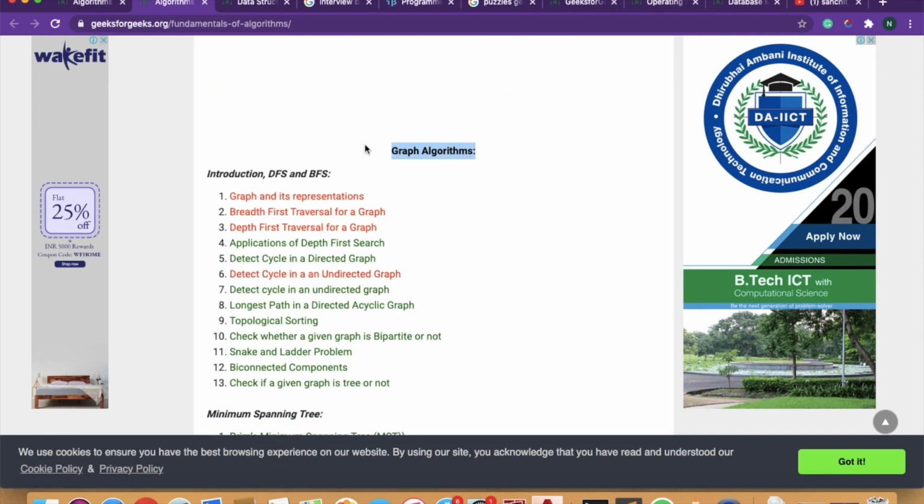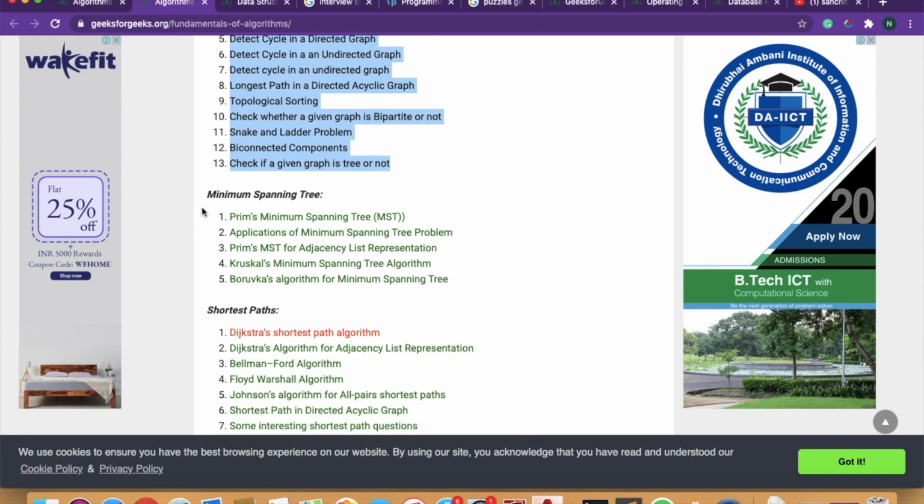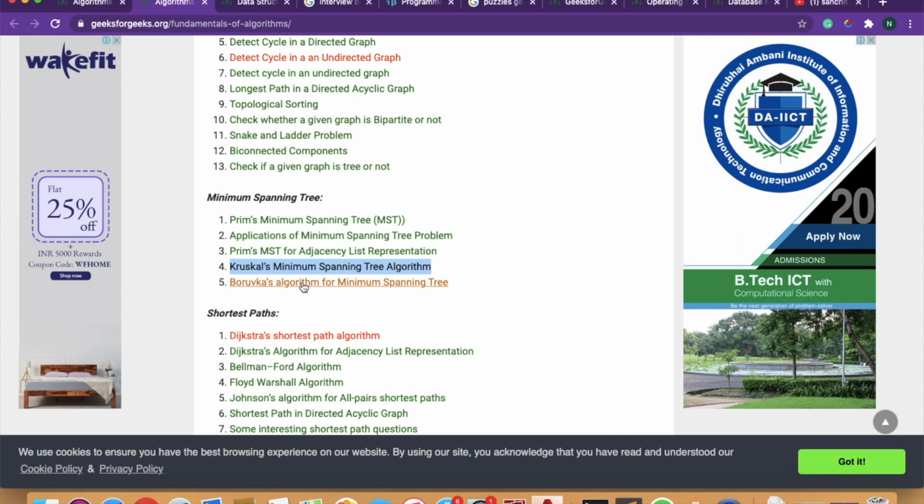Graph is quite important. So what you need to do is implement these 13 problems. DFS, BFS is quite important. In minimum spanning tree, Prim's is important, and Kruskal's is important. Okay, only two links are important, the first and the fourth. No need to do the other 3 and 4.